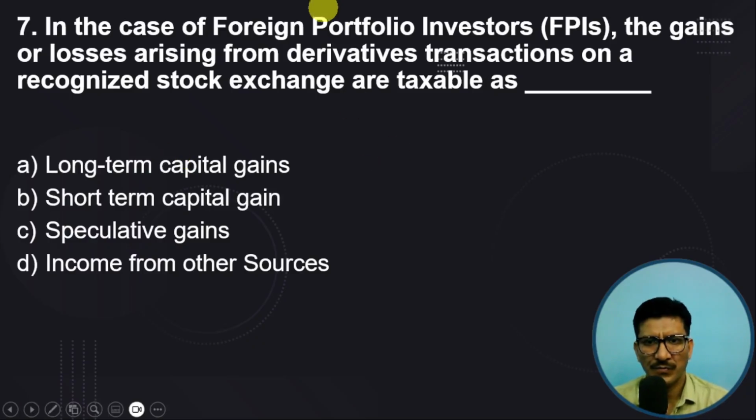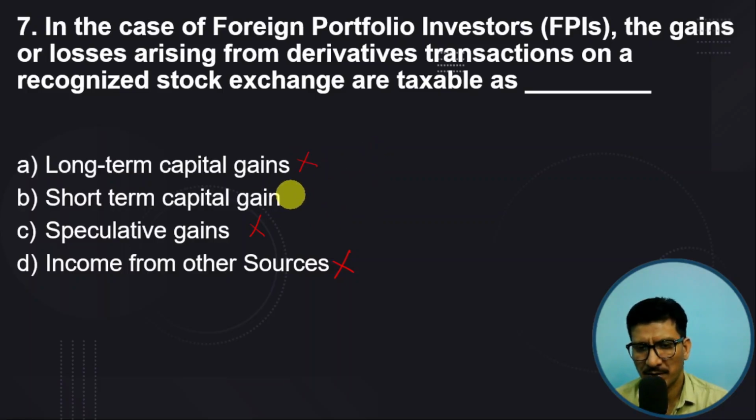In case of foreign portfolio investors, which is called FPI, the gains or losses arising from derivative transactions on a recognized stock exchange are taxable as. This is a very, very important question. Derivative is a short-term contract, so it is not considered as speculative gains, income from other sources, or long-term, because a derivative is a contract of less than 1 year.